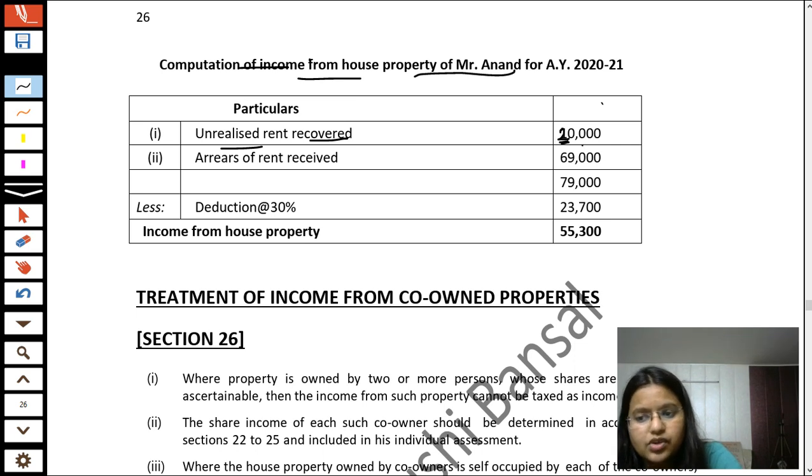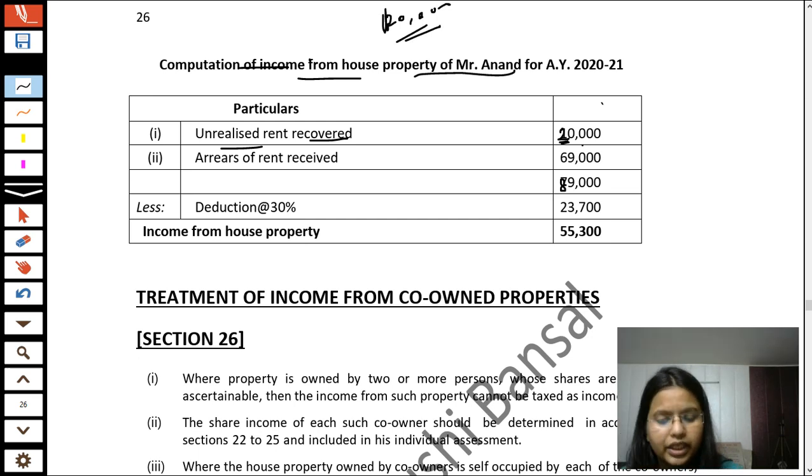Either you can take it as 20,000 or take it as 89,000 and change your question in the same way, or you can change the figures in your question, change it by 10,000 instead of 20,000. Okay, there's a printing mistake here, so you can correct it. Either you can correct the answer or you can correct the question.